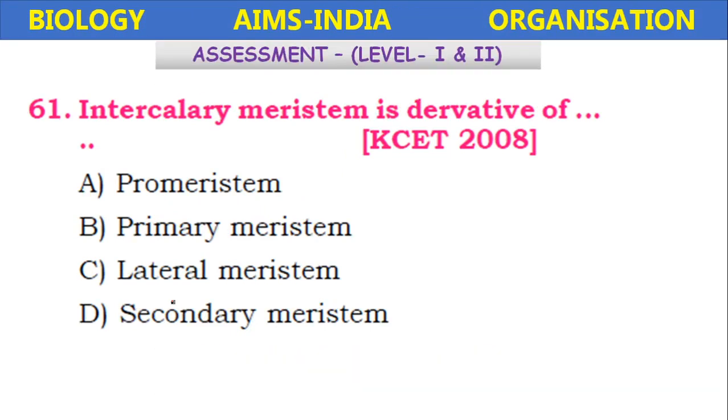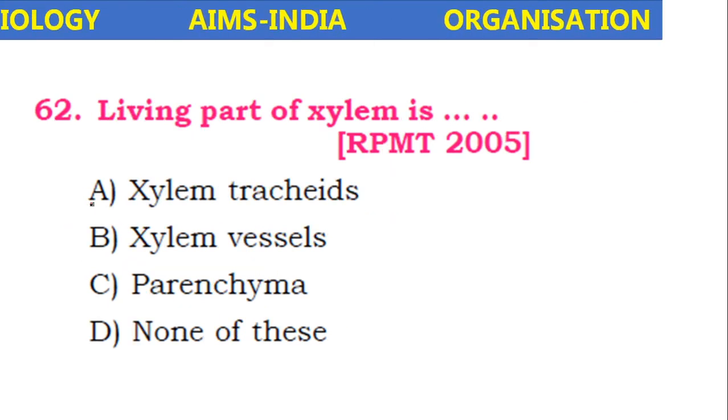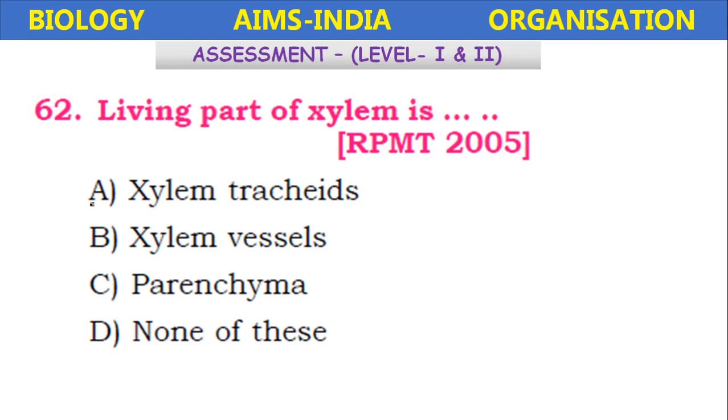Intercalary meristem is the derivative of promeristem, primary meristem, lateral meristem, secondary meristem. Intercalary meristem is the primary meristem. The living part of xylem is xylem tracheids, xylem fibres, xylem parenchyma, none of these. It is the parenchyma which is the living part.